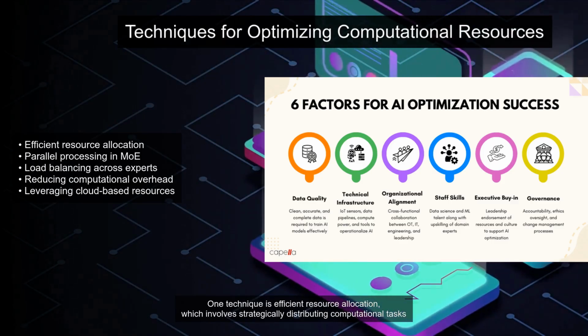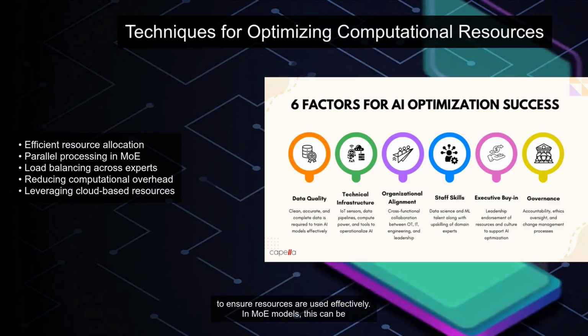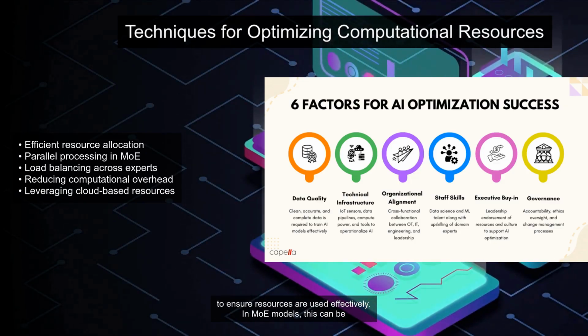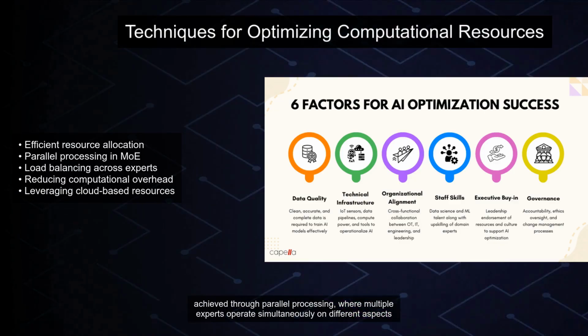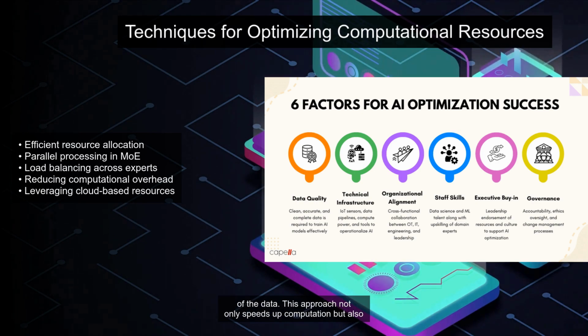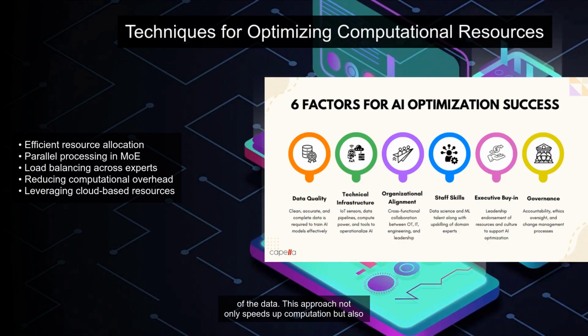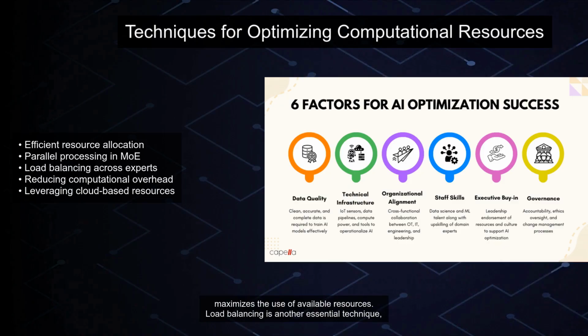One technique is efficient resource allocation, which involves strategically distributing computational tasks to ensure resources are used effectively. In MoE models, this can be achieved through parallel processing, where multiple experts operate simultaneously on different aspects of the data. This approach not only speeds up computation but also maximizes the use of available resources.